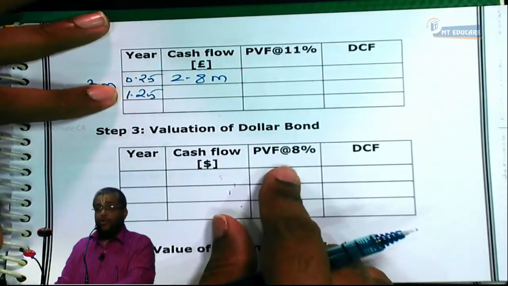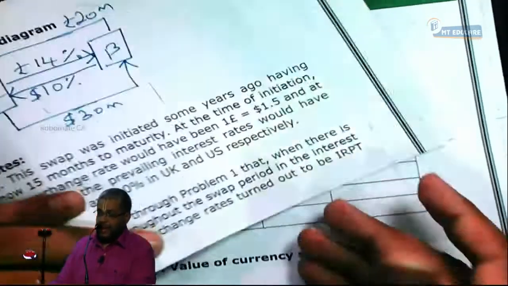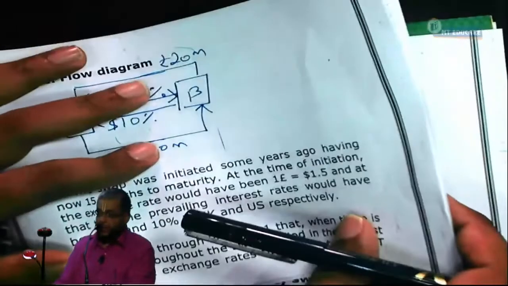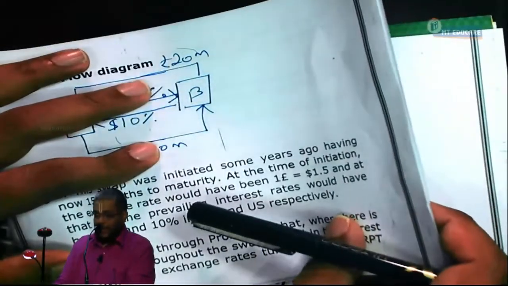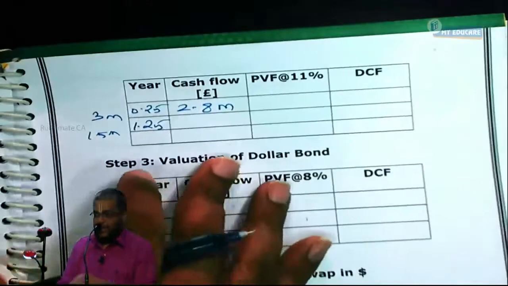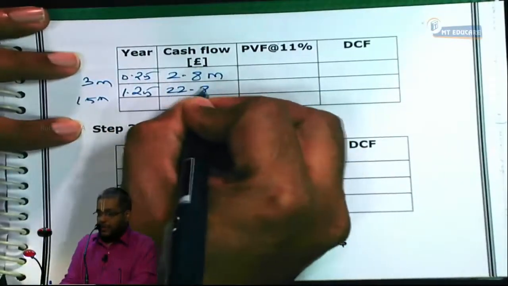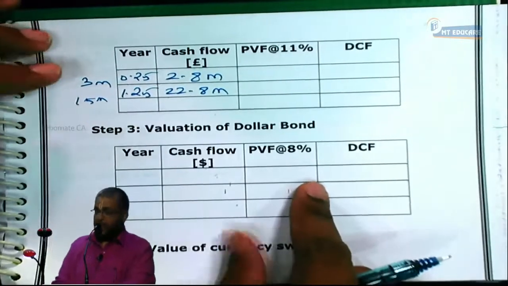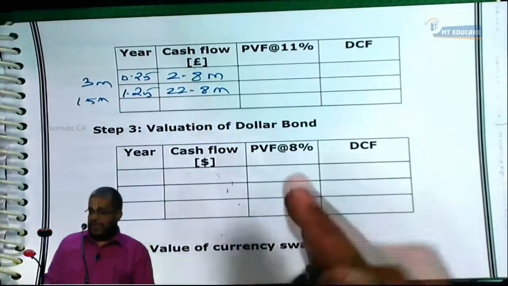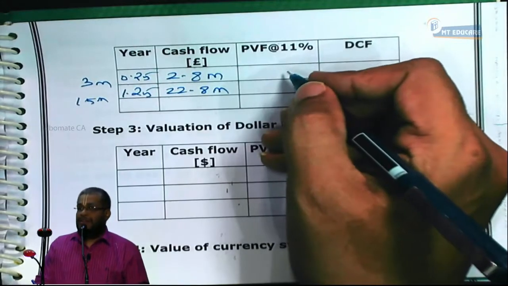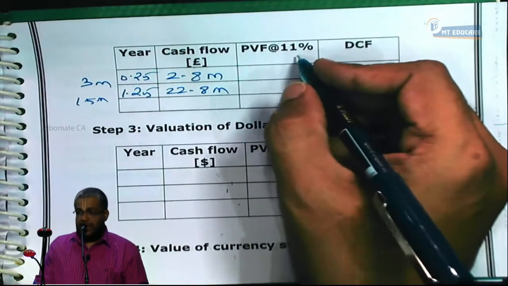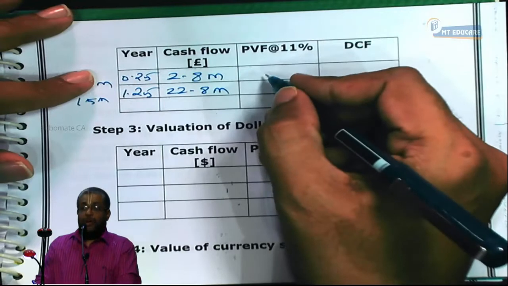After 1.25 years, I'll be getting how much pound here? 22.8 million pound. 20 million is principal repayment, 2.8 is what? Coupon. Now tell me how many pounds I'll be getting? 22.8 million pound. Now I have to discount at what percent? 11%.